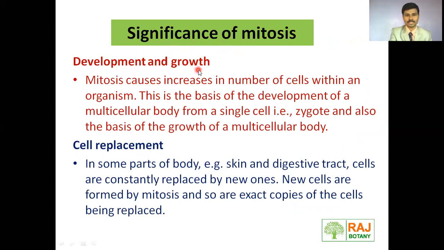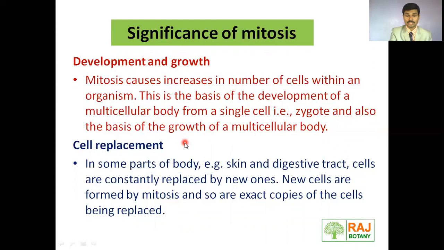First, development and growth. Mitosis causes an increase in the number of cells within an organism. This is the basis of development of a multicellular body from a single cell, the zygote, which is formed from the fertilization of male and female gametes, and also the basis for the growth of the multicellular body.